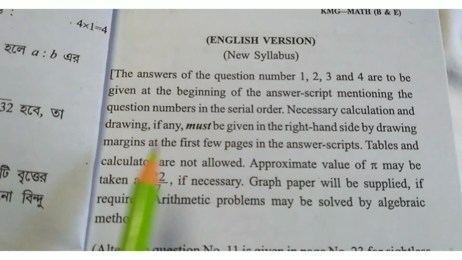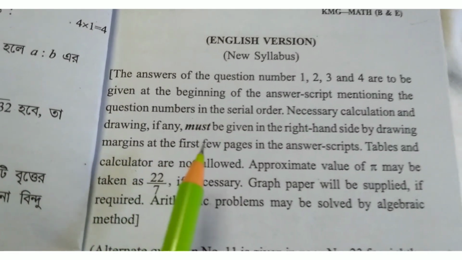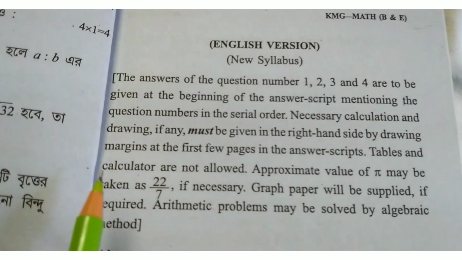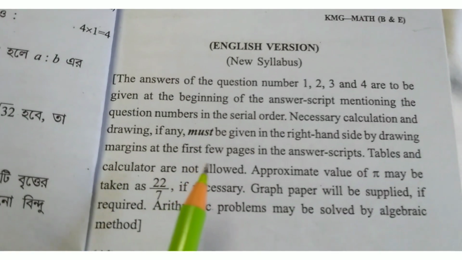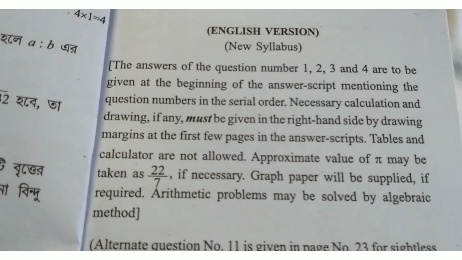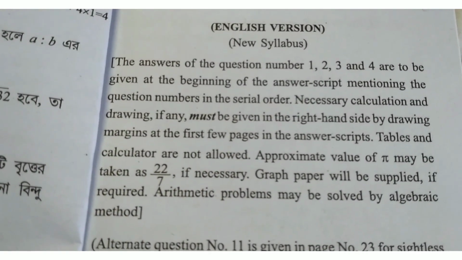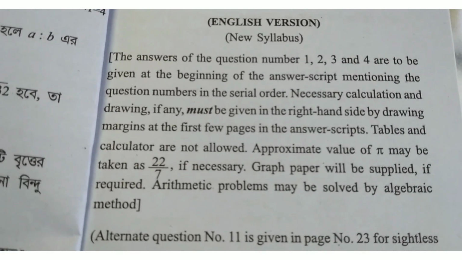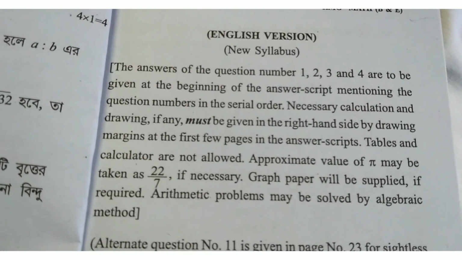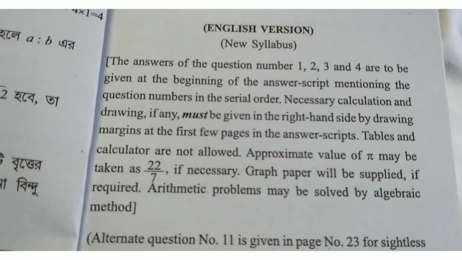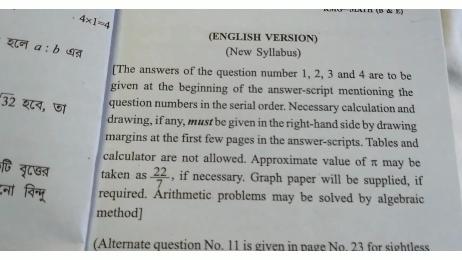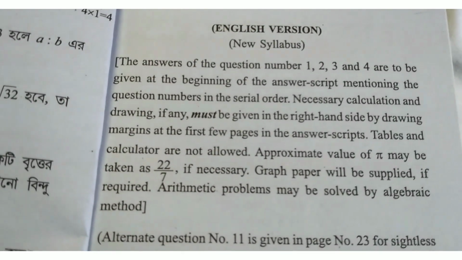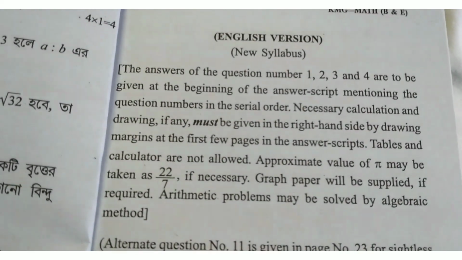Necessary calculation and drawing, if any, must be given on the right hand side by drawing margins at the first few pages in the answer scripts. Tables and calculator are not allowed. Approximate value of pi may be taken as 22/7 if necessary. Graph paper will be supplied if required. Arithmetic problems may be solved by algebraic methods.